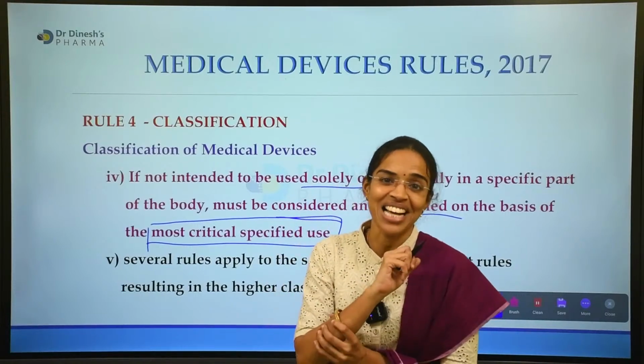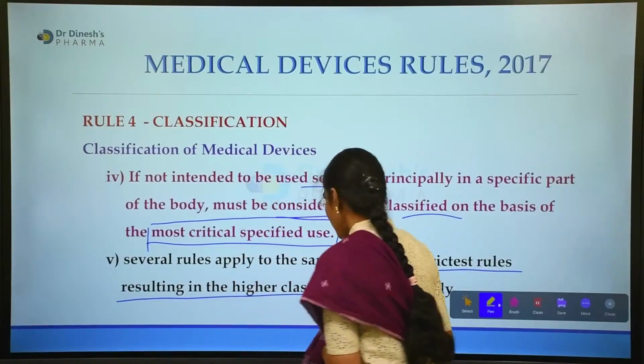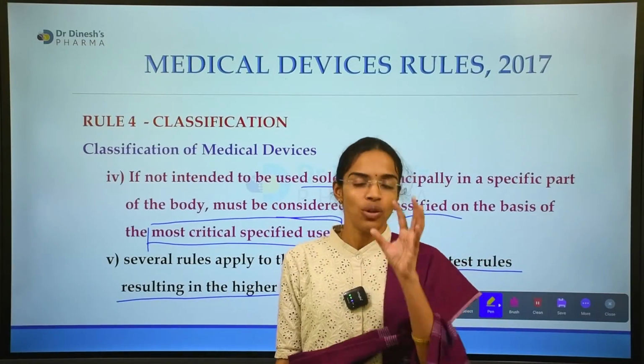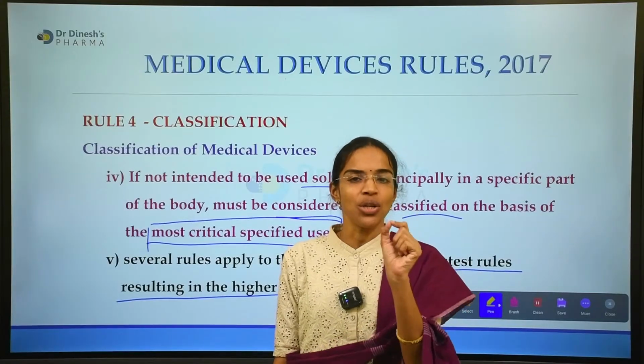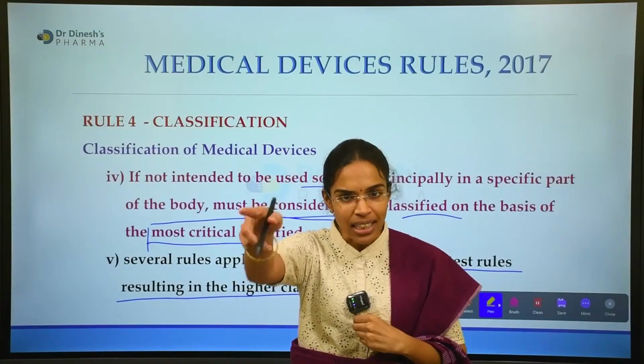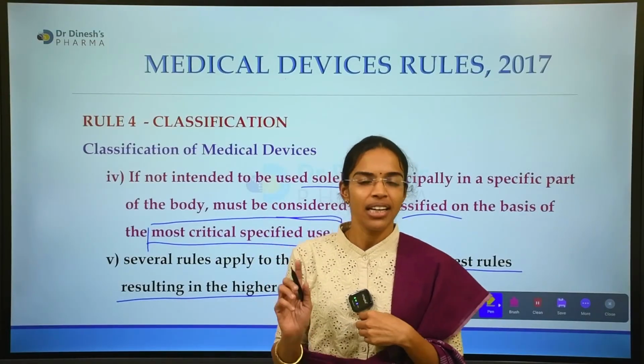Then the classification will be based on the strictest of the rules. Out of so many rules, whichever rule is the strictest will be taken for further classification of the medical device.